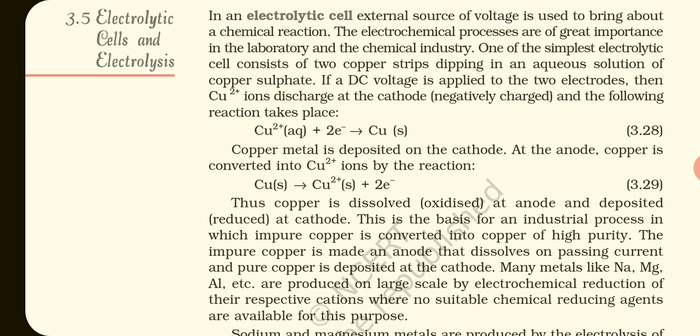The Cu2+ ion in aqueous medium gains 2 electrons from the copper cathode and converts into solid copper and gets deposited at the cathode.